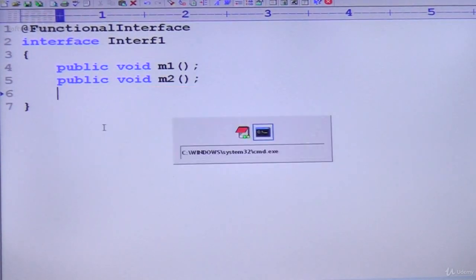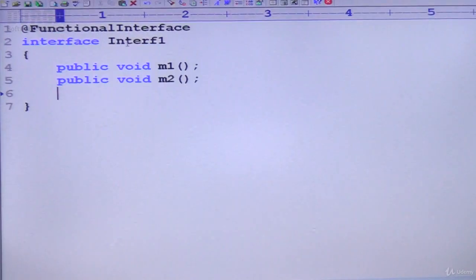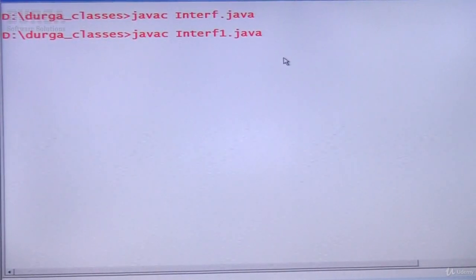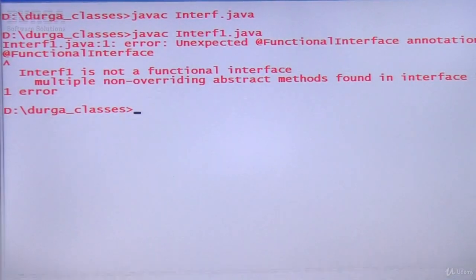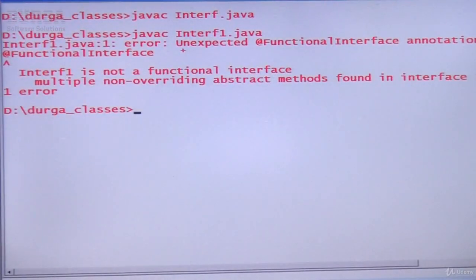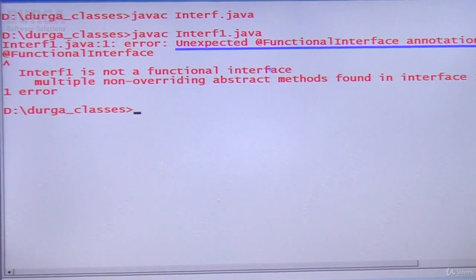Now let me compile this code. javac Interrupt1.java, because I saved this one as Interrupt1. Have you observed? Unexpected @FunctionalInterface annotation.